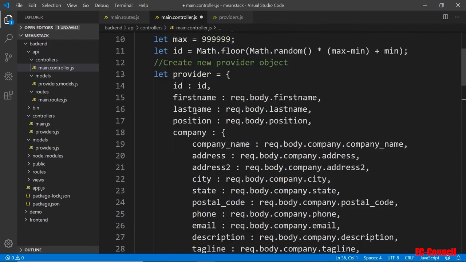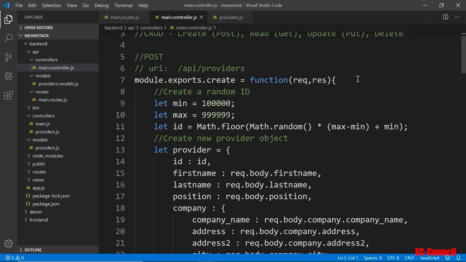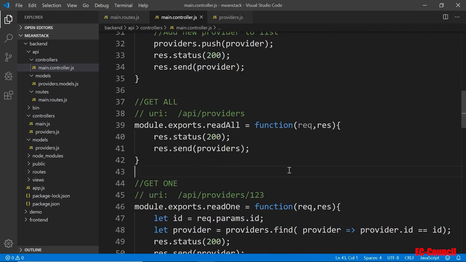All right, I think that should do it for this one. Now, the next thing that you probably want to do is check for validations. We will validate these and then make sure that the system works correctly, but we'll do that in the next video. Okay, so I think that looks good.